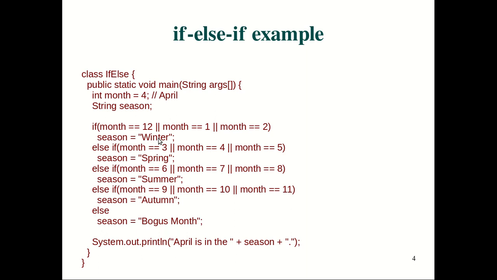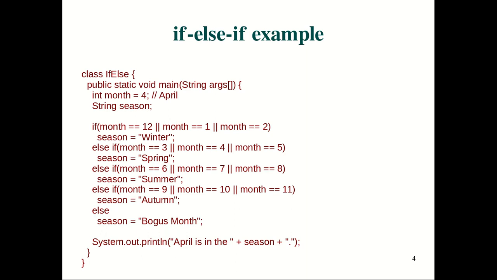Then we have an else if. There is only one statement here, that is the assignment of the corresponding season to the season variable, whether winter or spring or summer or autumn, depending on the condition. If the month number is 3, 4, 5, then it is considered spring. If 6, 7, 8, it is considered summer. Do not worry about whether the season assignment is correct or not. It is just a simple division to demonstrate the if else statement.